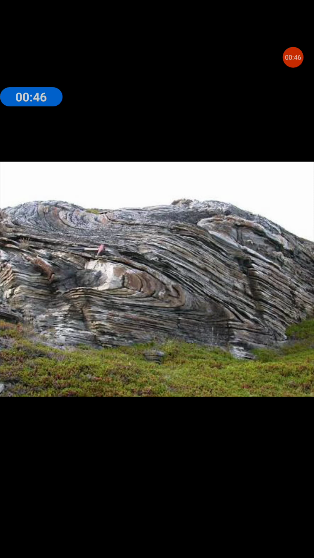So, structural geology, in that we have to cover outcrop, dip and strike, conformable series, unconformity, its types and overlap, faults and their types, folds and their types. So, inliers and outliers, civil engineering importance of faults and folds with examples. So, this we have to cover in structural geology.